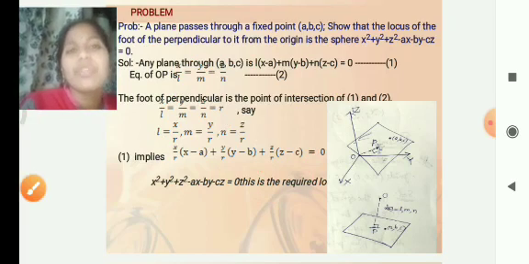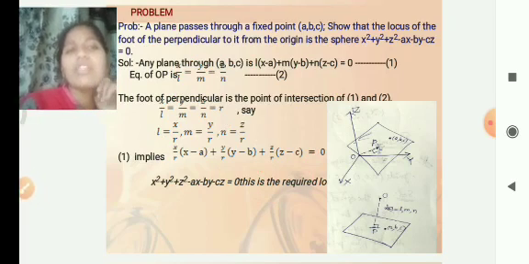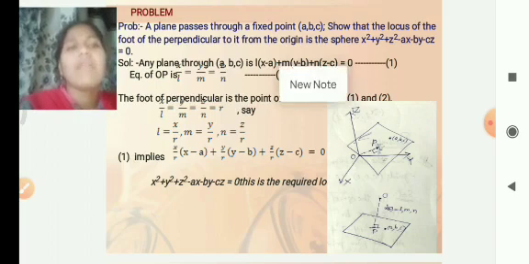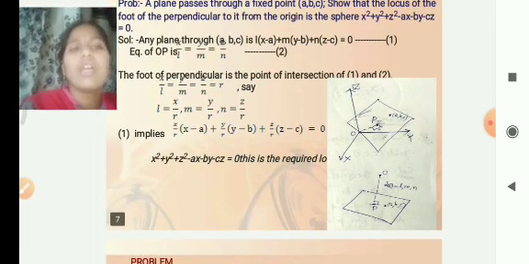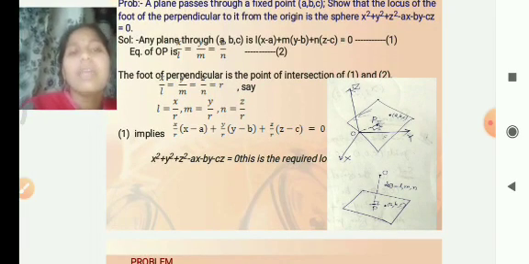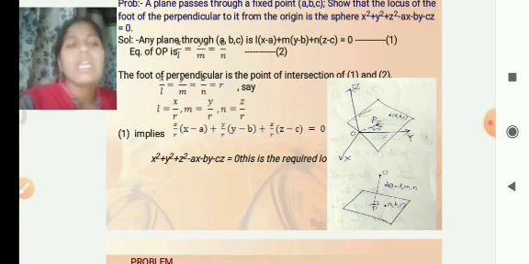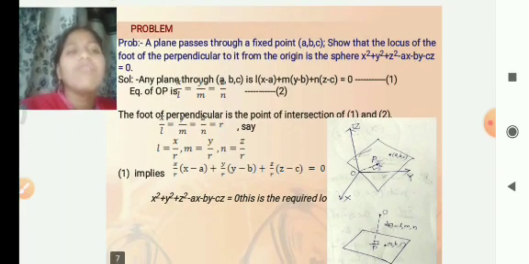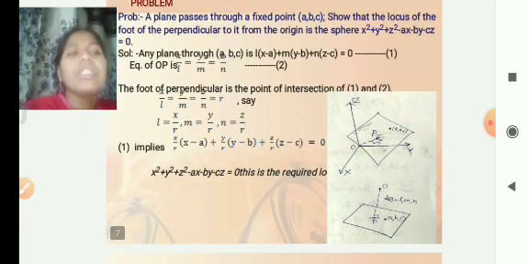We substitute these l, m, n values into equation 1: x by r into x minus a plus y by r into y minus b plus z by r into z minus c is equal to 0. This is the equation we get for the locus of the foot of the perpendicular from the origin to the sphere.